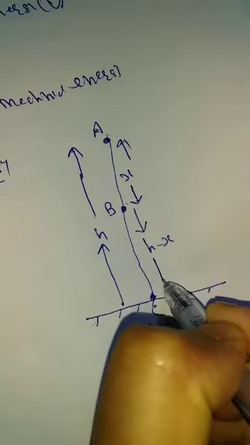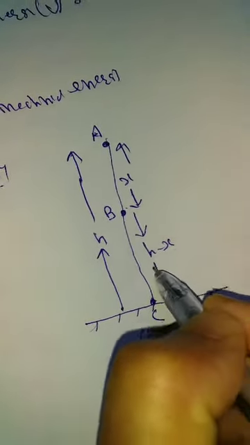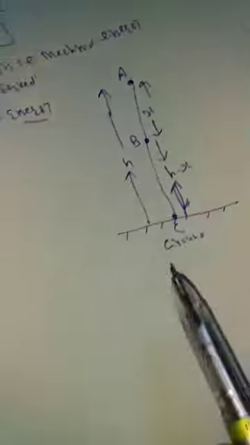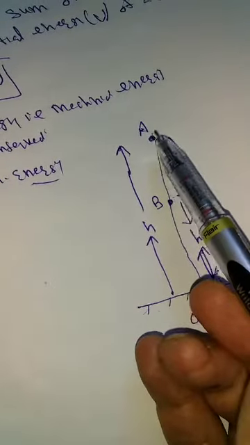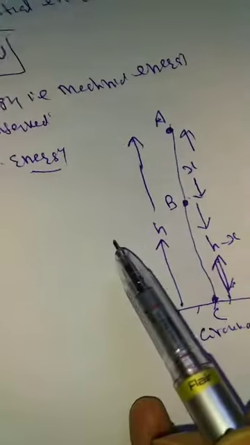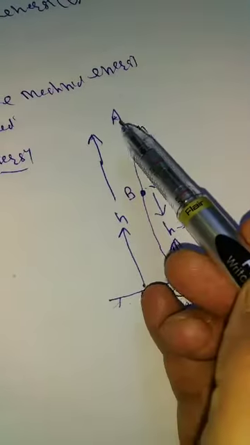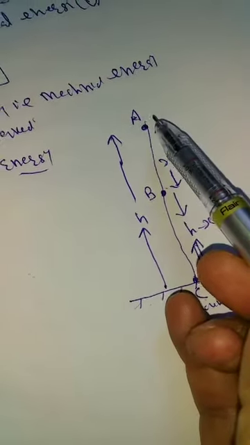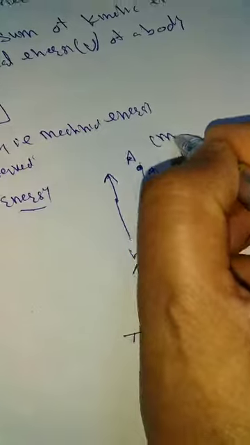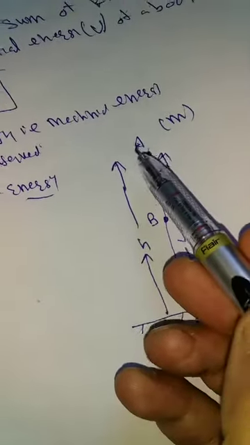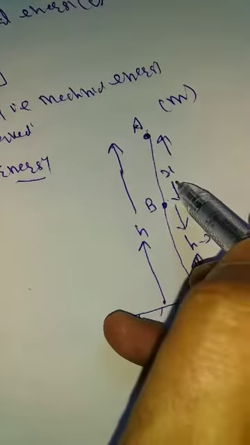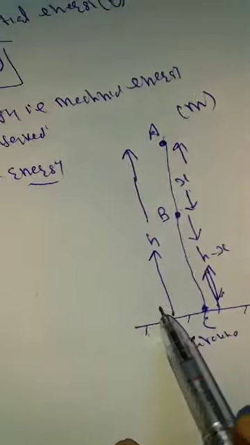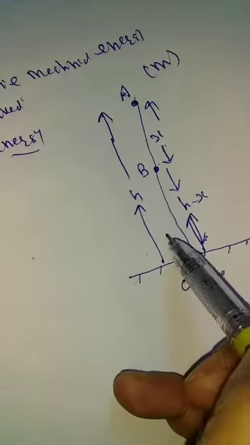I hope you have got it. h minus x. We are taking a point A above the surface of the ground. The height between A and C is equal to h. A body of mass m is freely falling from A. When it reaches a point B, suppose the distance from A to B is equal to x. The total distance is h, so this distance is equal to h minus x.